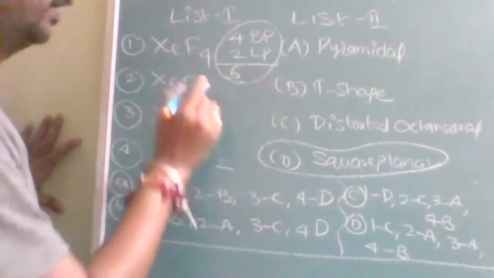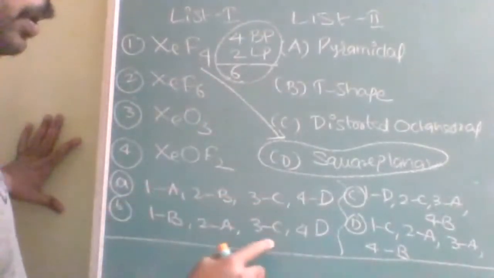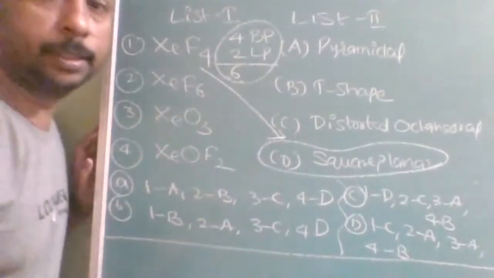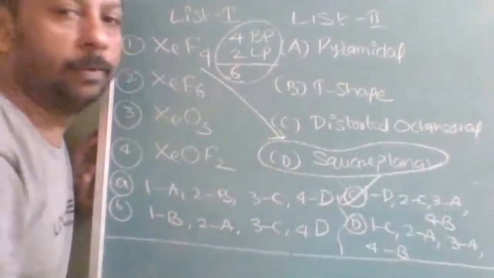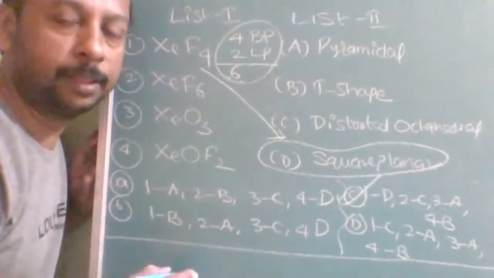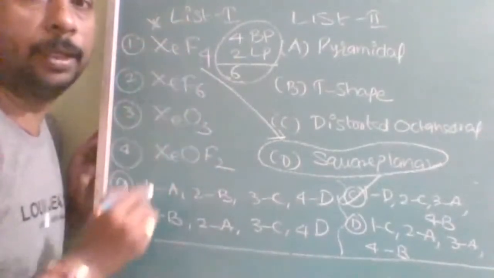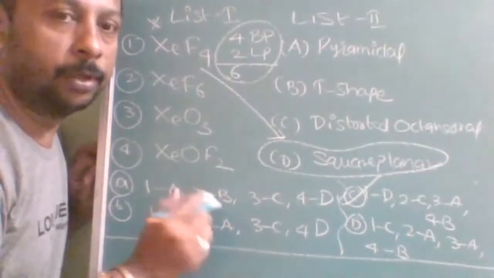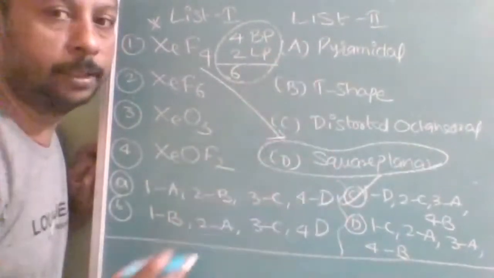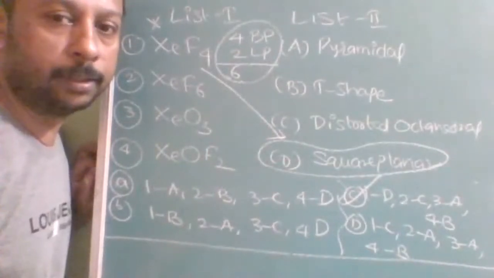So 1 is D. You need not do anything else. If you are confident enough that 1 is D, you need not verify the others. If at the end of the exam you get a doubt, mark this type of question carefully, then you can cross-check. So 1D, if you are sure, means you need not verify the other shapes. That is also an examination attempting strategy.